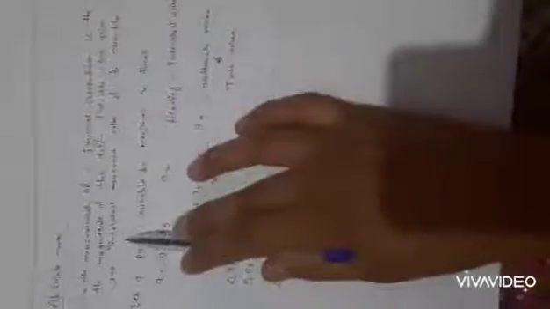So what is absolute error? The absolute error is basically the difference between the true value and the individual value. So our first absolute error is the difference between the true value and the individual value. So delta A1 will be AM minus A1. Similarly, delta A2 equal to AM minus A2, and so on. We will find delta AN equal to AM minus AN. So these all values are the absolute errors.